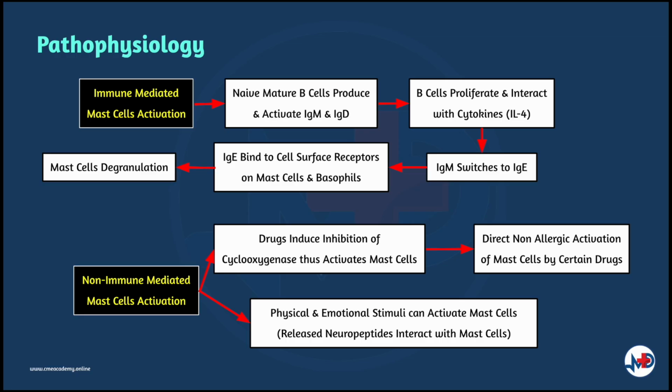In autoimmune disorders, the antibodies to an IgE receptor functionally cross-link IgE receptors and cause mast cell degranulation. Non-immune mediated mast cell activation is caused by direct non-allergic activation of mast cells by certain drugs. Physical and emotional stimuli can cause activation of mast cells too. However, the mechanism is poorly understood but possibly involves the release of neuropeptides that interact with mast cells.